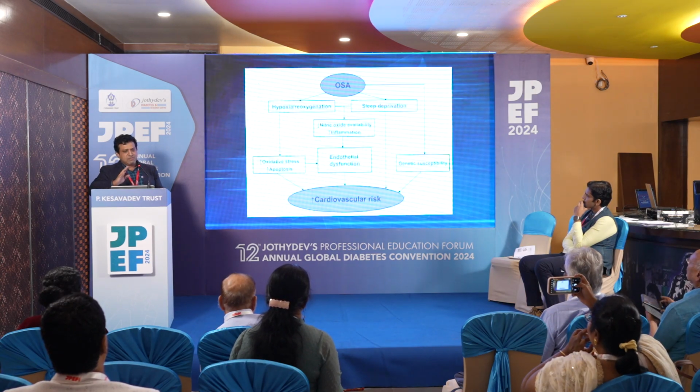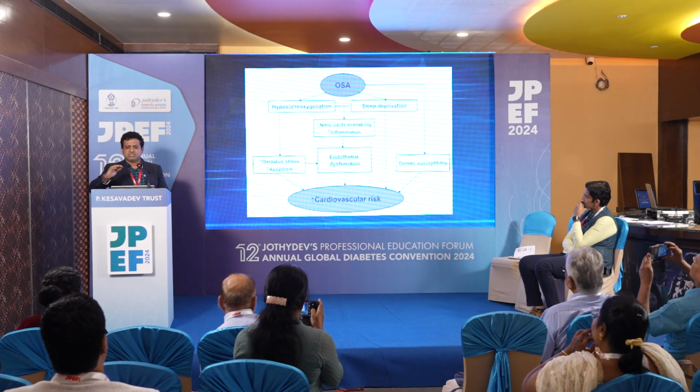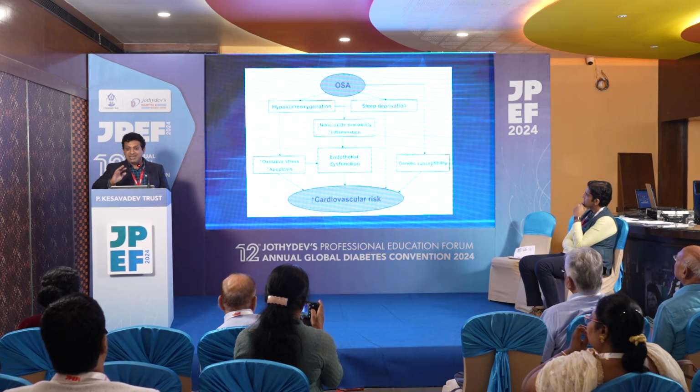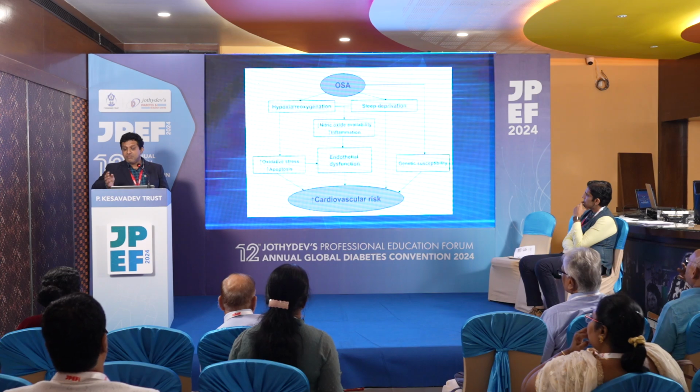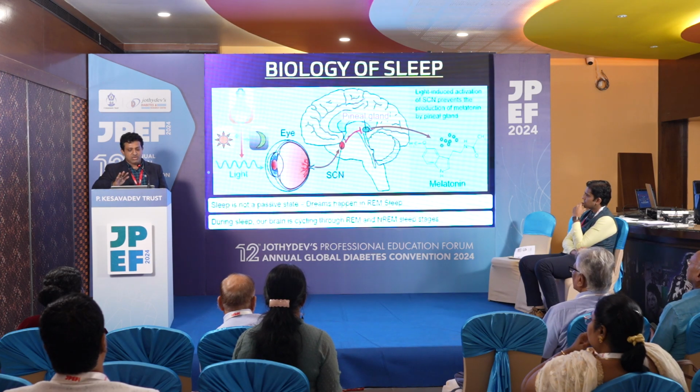So here is one picture for the mechanism of action: hypoxemia and reoxygenation occur cyclically. And finally what happens? Endothelial dysfunction occurs. When the dysfunction progresses further, you can see oxidative stress and all the genetic mediators coming. So finally cardiovascular risk occurs. That is one of the main things.